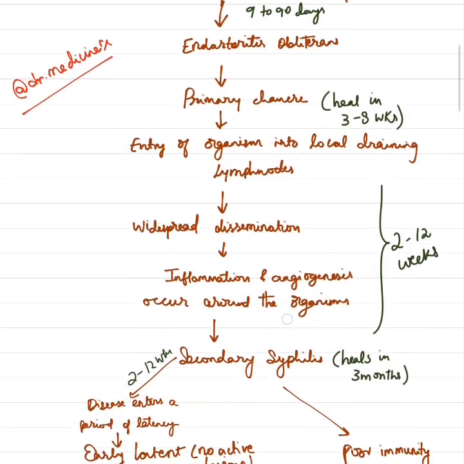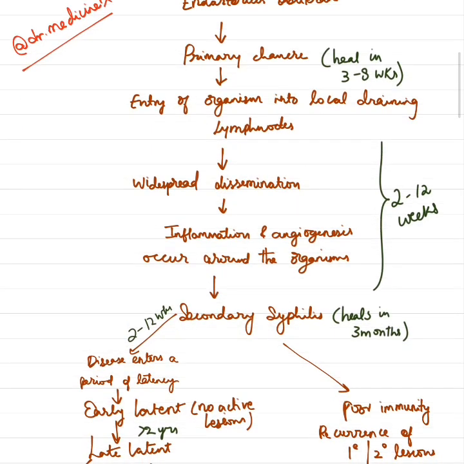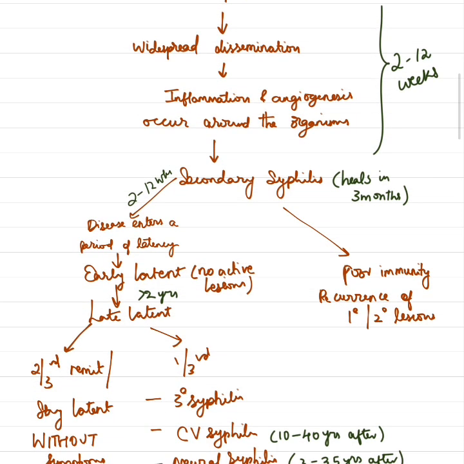The organism later enters into the local draining lymph nodes. From here, there is going to be a widespread dissemination of the organism, and this is followed by inflammation and angiogenesis which occur around the organism. All this happens within 2 to 12 weeks following the healing of the primary chancre. This leads to the occurrence of secondary syphilis. Again, secondary syphilis heals within three months, and from here we can have two outcomes.